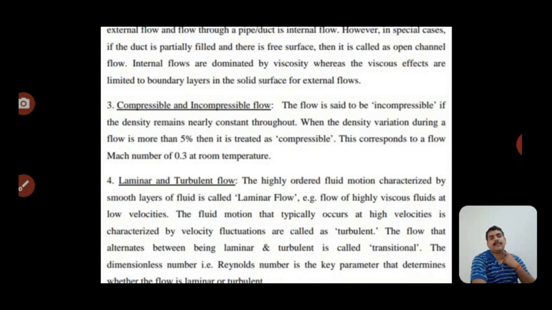Next type of flow is laminar and turbulent flow. Laminar flow is known as straight line flow, with no mixing of the flow, no imaginary line of the flow mixes with another. But in turbulent flow, the straight imaginary lines of flow mix with each other, and then it is called turbulent flow, and the transition points are called transitional flow.